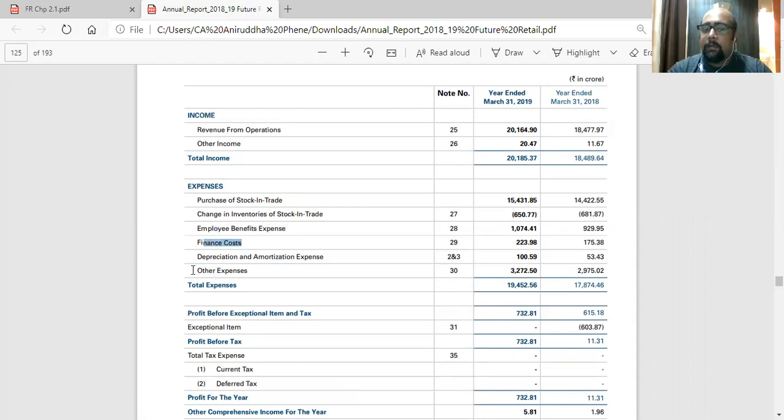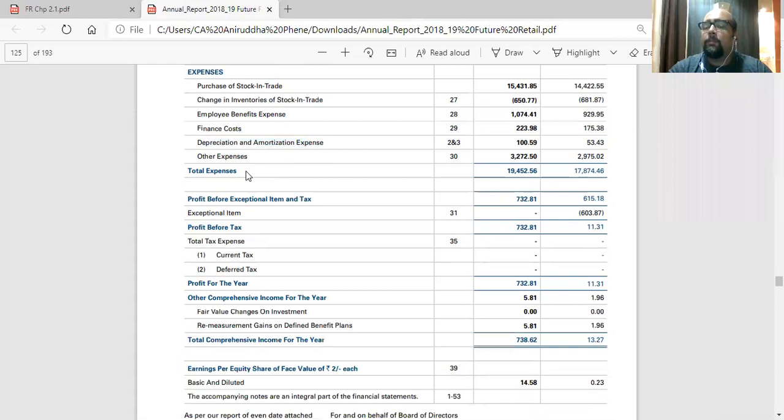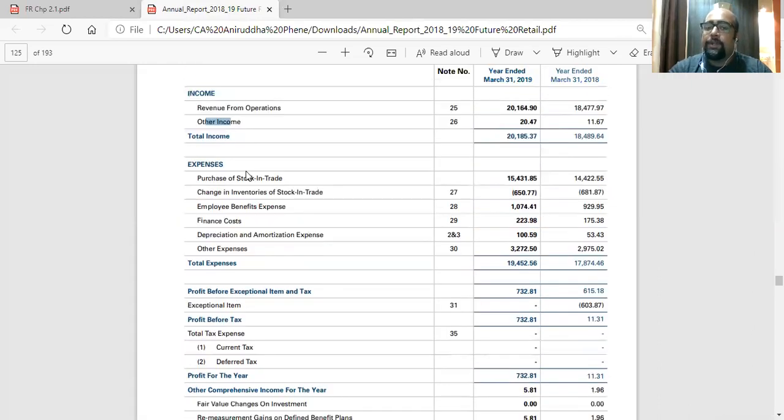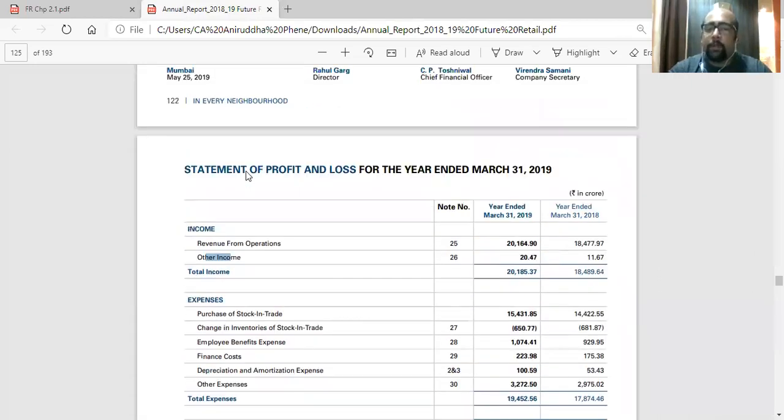At the same time, employee benefit expenses cannot be added to other expenses, and other expenses cannot be added to employee benefit expenses. Same way, depreciation and amortization expense has to be shown separately because these are all material items. Plus, revenue from operations and other income have to be shown separately. They cannot be clubbed. So that is what materiality means. You have to show it separately, especially in the profit and loss.